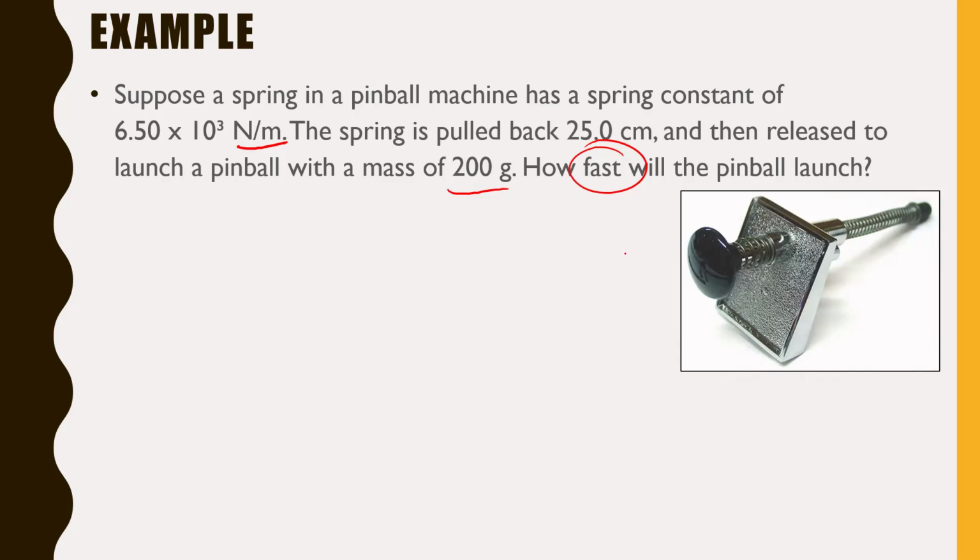Here's what I want you to think. We've only learned two things about springs right now. We learned about their force and we learned about their energy. Think between those two things, force or energy, which one's more likely to lead us to a speed, to how fast something's going? Well, I kind of spoiled it there. It would be your energy, right? Because like we said in the last slide, your potential energy is just going to get converted into kinetic energy. So let's roll with this here.